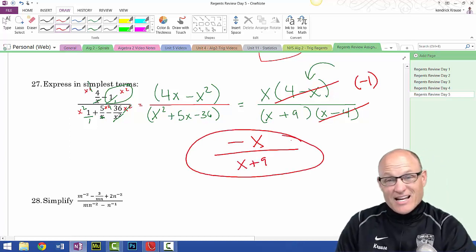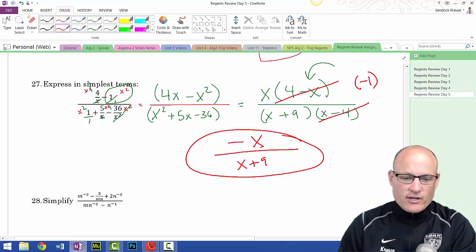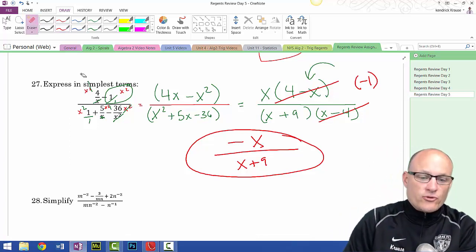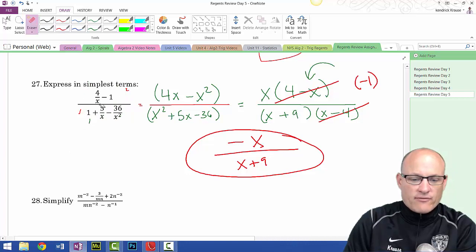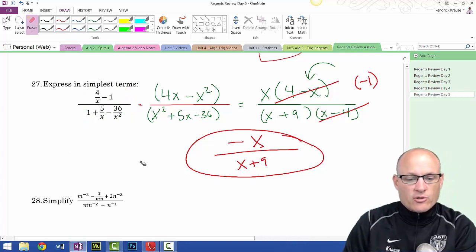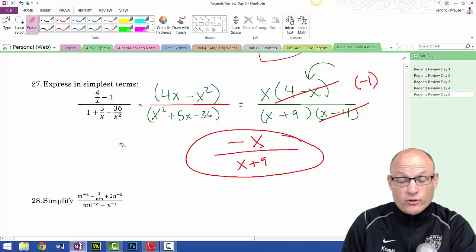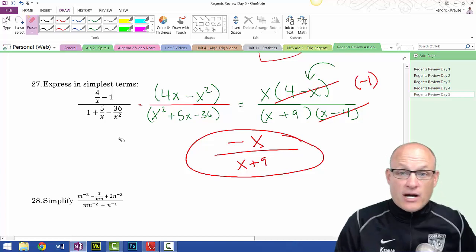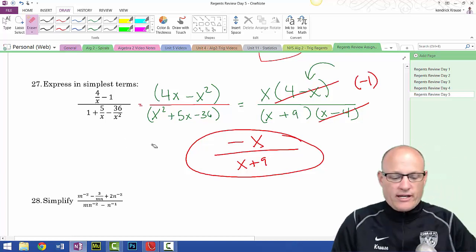In order to save time, you're going to have to trust me. That's the right answer. I could go through, stow a number in for x. By the way, I already have a number. All right, you want to see it one more time? I'm going to show you one more time and prove to you that you should never leave these problems until you know you have the right answer.